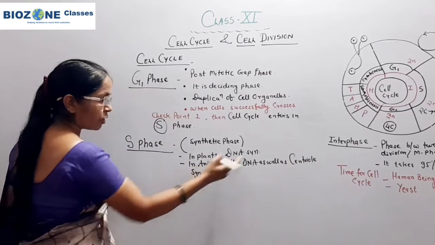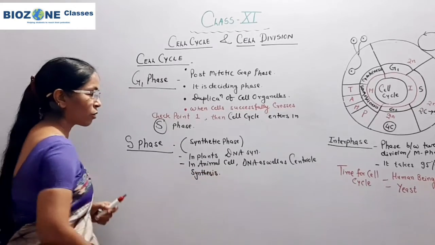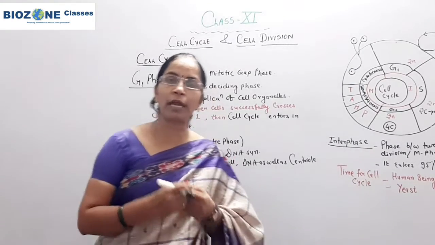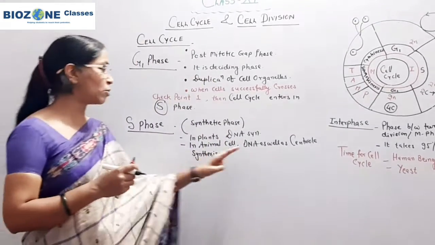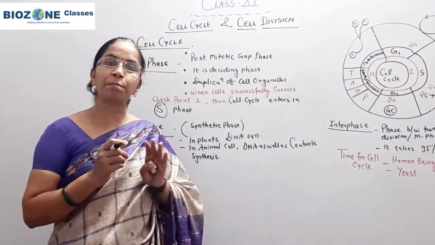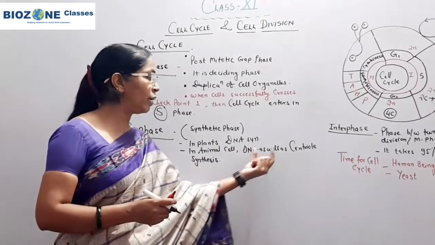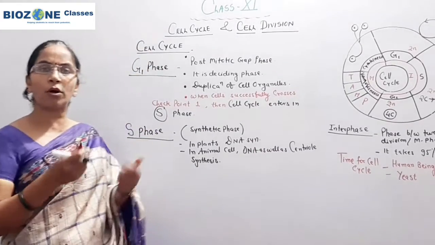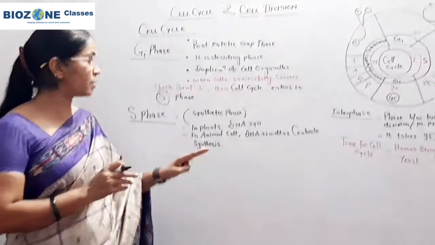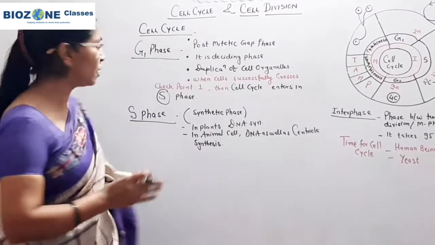This is the identical feature for the centriole. A number of times the question has appeared in last year papers: centriole synthesis in the cell cycle occurs at the S phase. In animal cells only, centrioles are present. These centrioles are required for spindle formation, so remember that in animal cells, along with DNA synthesis, there is centriole synthesis, or centriole duplication, you can say. Actually centrioles duplicate, they are never synthesized, but along with DNA synthesis we commonly use the term centriole synthesis.